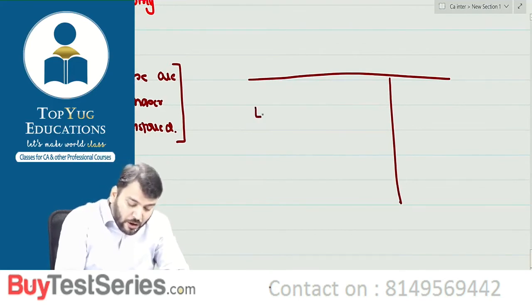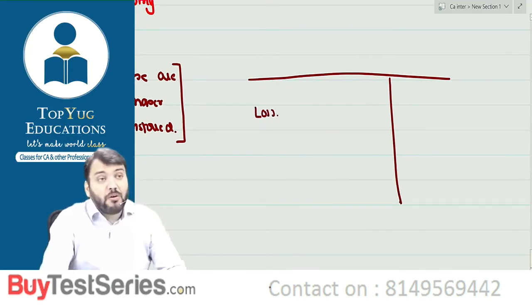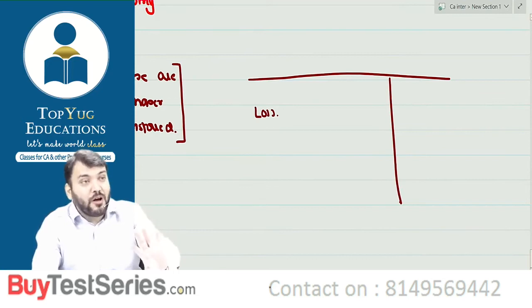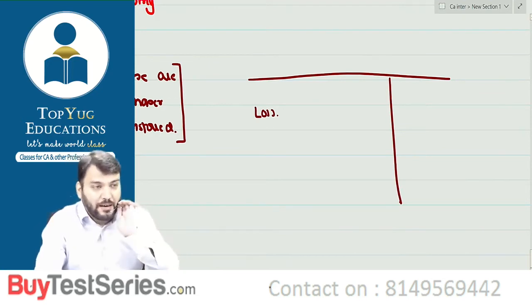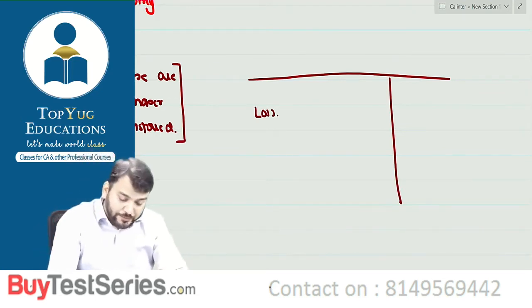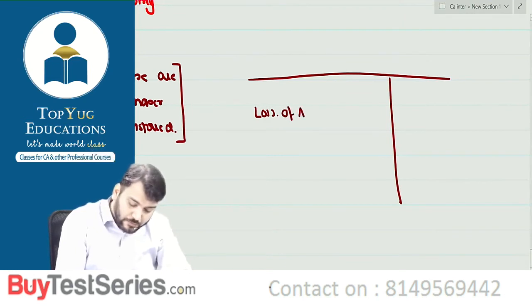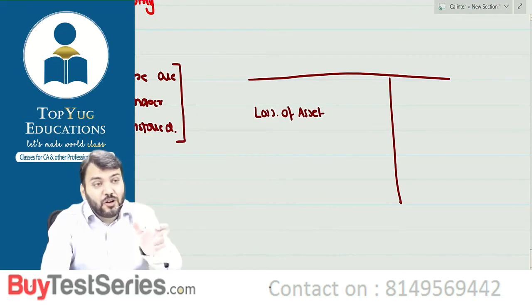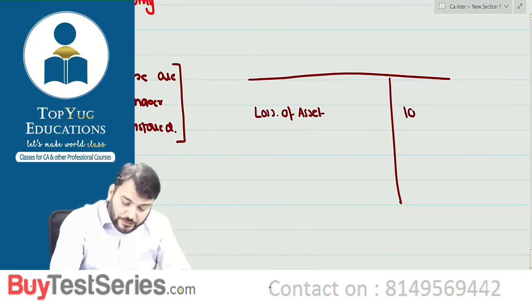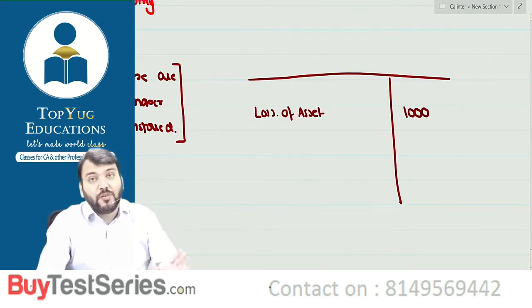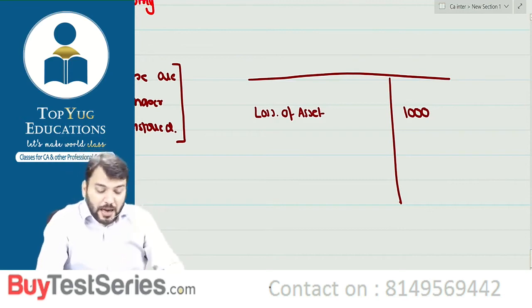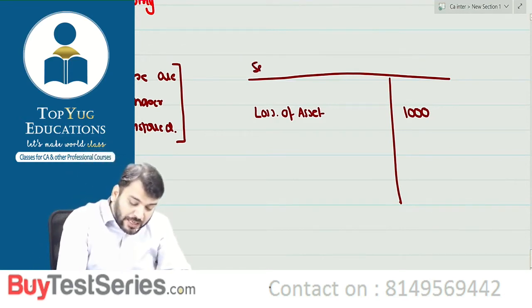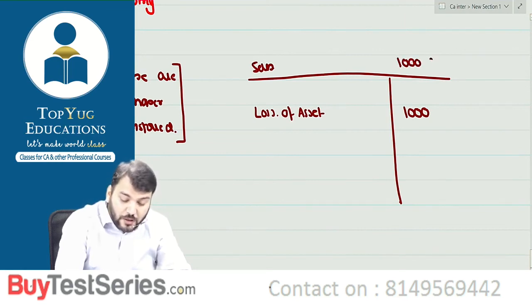Suppose there is a loss of asset due to fire, and the amount of loss is 1000. Are you getting what I am saying? And the sales of this company is 1000 crore.